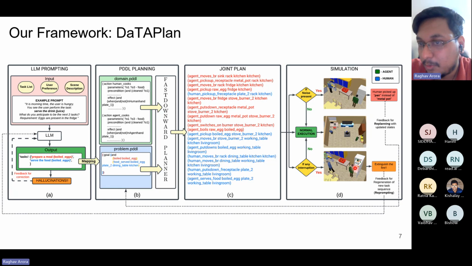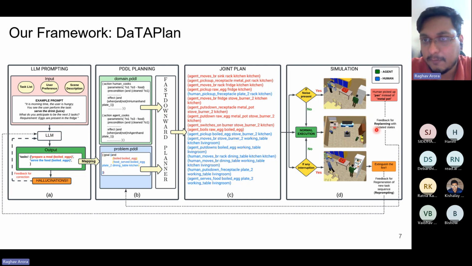Then the human provides the feedback, which goes back to the LLM to prepare a new plan. So the LLM now receives the current state of the environment and also the prompt provided by the human. And based on this information, the LLM generates a new set of anticipated tasks.